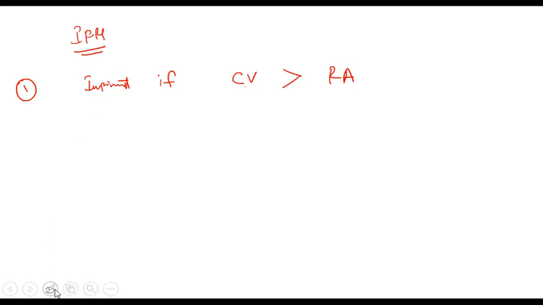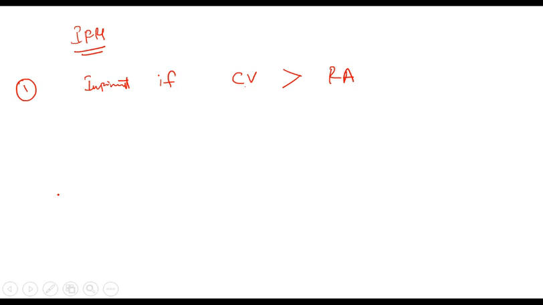So first let's take IFRS. The first question to ask is: should the impairment be done or not? IFRS says you should record impairment if the carrying value is greater than the recoverable amount. If the carrying value is greater than the recoverable amount, you should impair. This is what IFRS says.